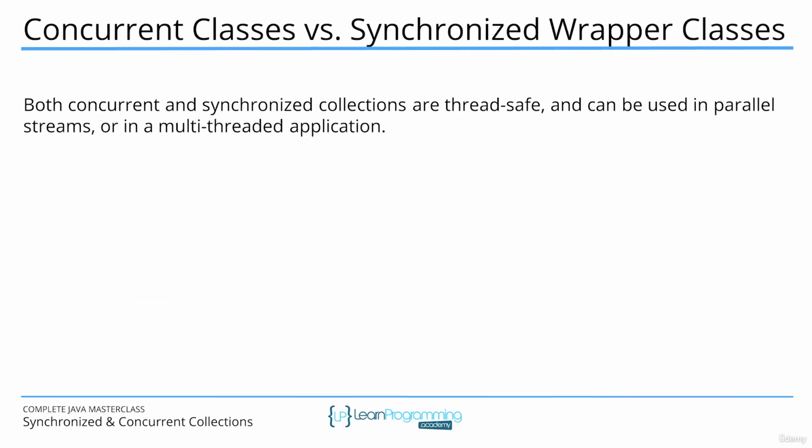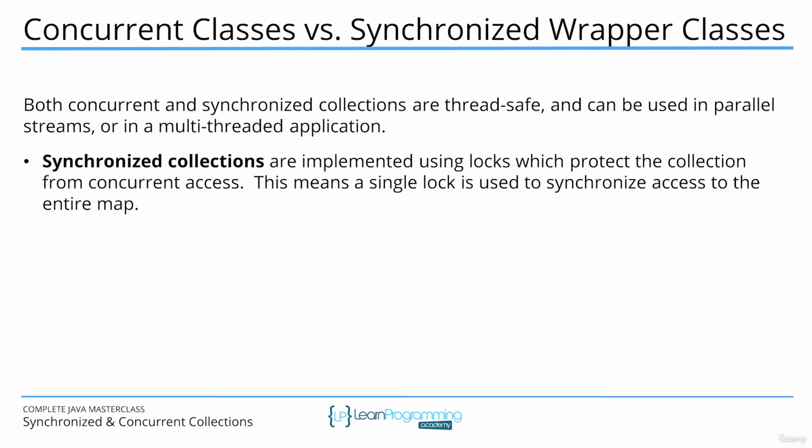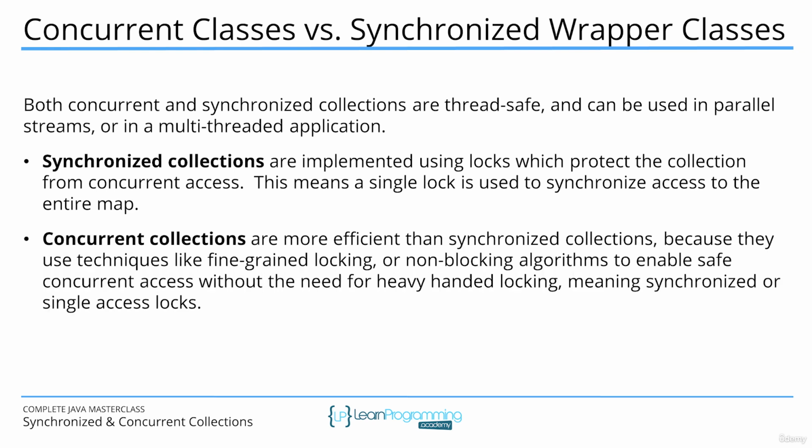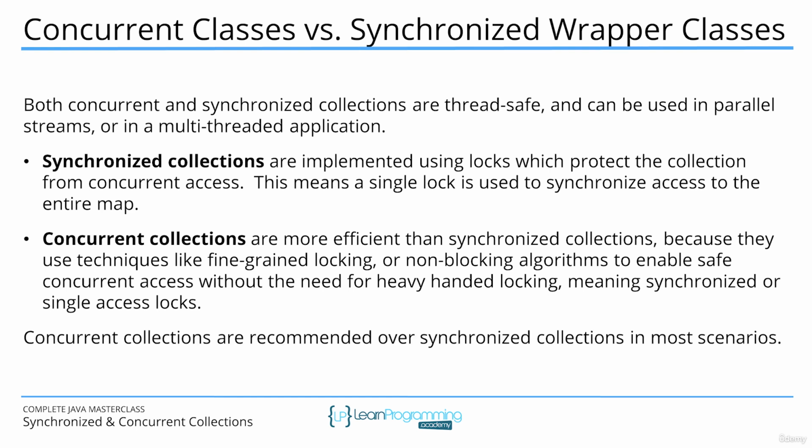Both concurrent and synchronized collections are thread-safe and can be used in parallel streams or in a multi-threaded application. Synchronized collections are implemented using locks which protect the collection from concurrent access. This means a single lock is used to synchronize access to the entire map. Concurrent collections are more efficient than synchronized collections because they use techniques like fine-grained locking or non-blocking algorithms to enable safe concurrent access without the need for heavy-handed locking, meaning synchronized or single-access locks. Concurrent collections are recommended over synchronized collections in most scenarios.